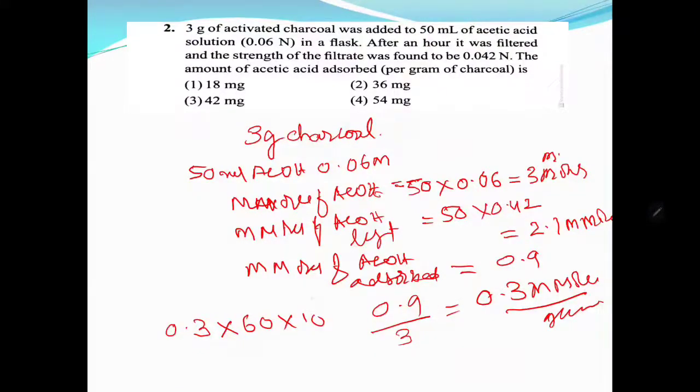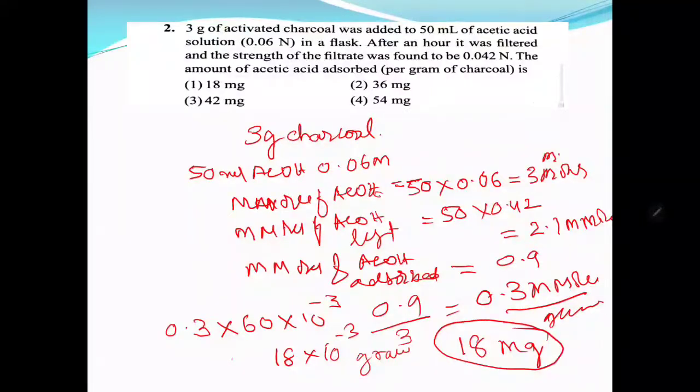That comes to 18 into 10 to the power of minus 3 grams. In milligrams, that is 18 milligrams. This is the answer. So 18 milligrams of acetic acid is adsorbed per gram of activated charcoal. So here, 1 is the correct answer.